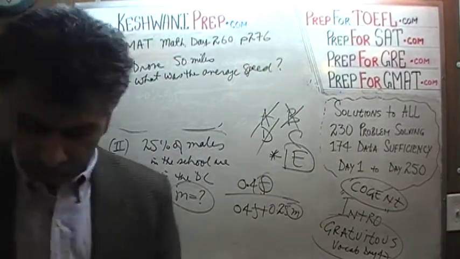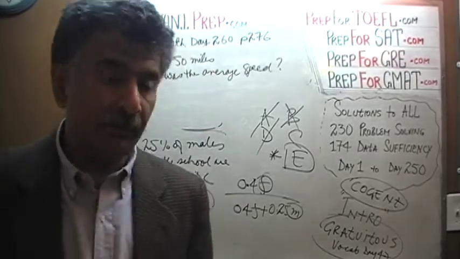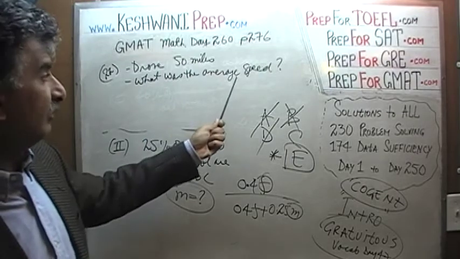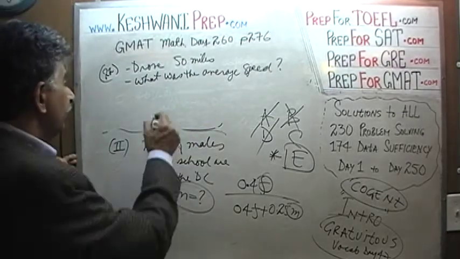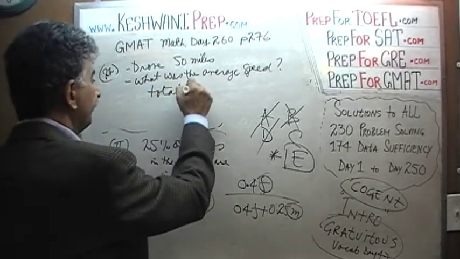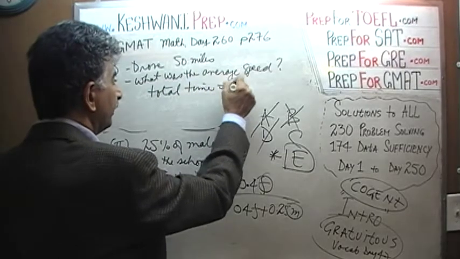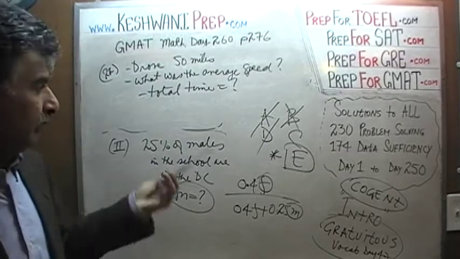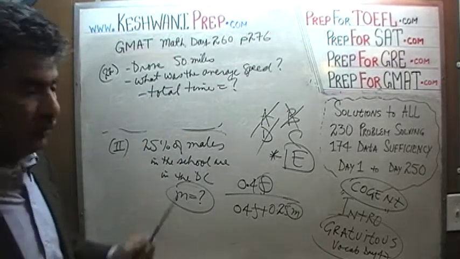Now, in order for us to figure out the average speed in the trip, it's quite evident that we know that we drove 50 miles, we know the distance. In order to figure out the average speed, we need to figure out the total time that was spent. Somehow, if we can figure that out, we can figure out the average speed. That's what we're looking for.